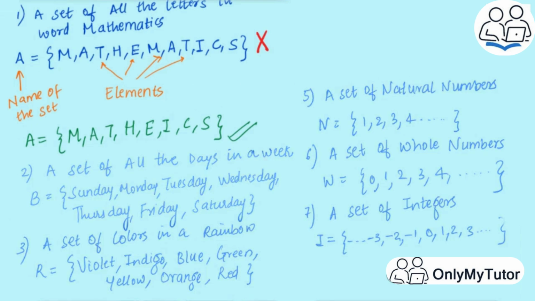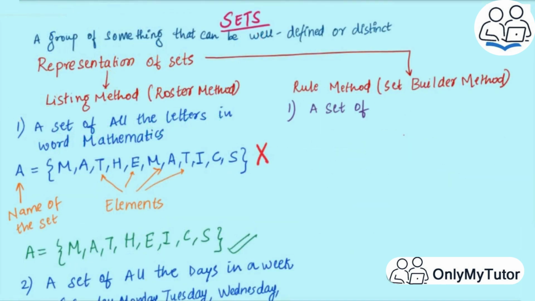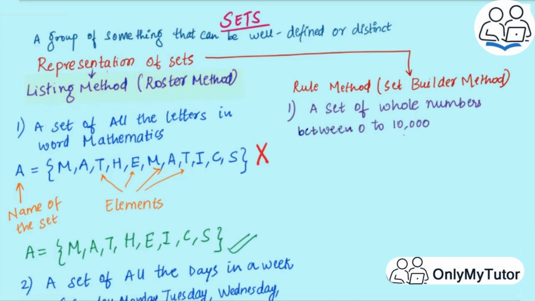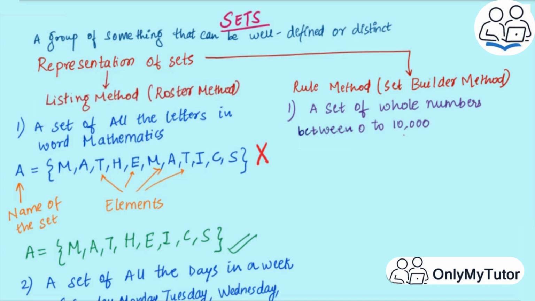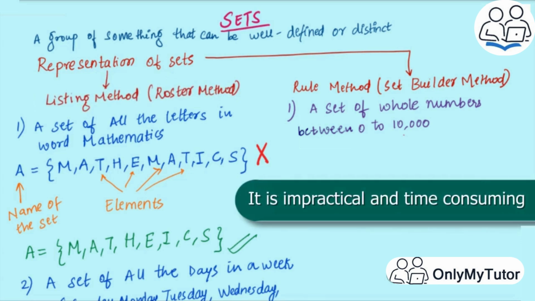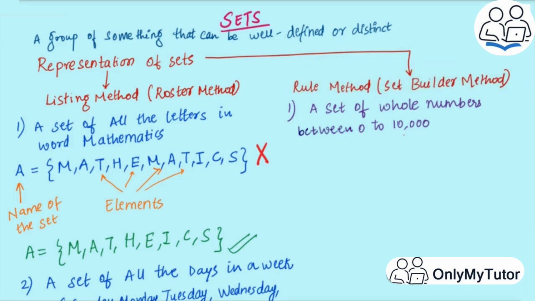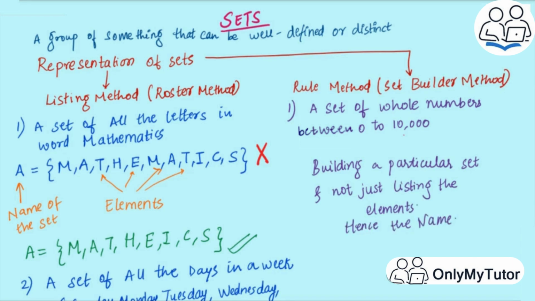Now what happens if I ask you to form a set of all the whole numbers between 0 and 10,000? Can we use this listing or roster method to list all these whole numbers till 10,000? No, right? Hence, we have the rule method or set builder method. Since we are building a particular set, instead of writing all the elements in the set, this is known as the set builder method.